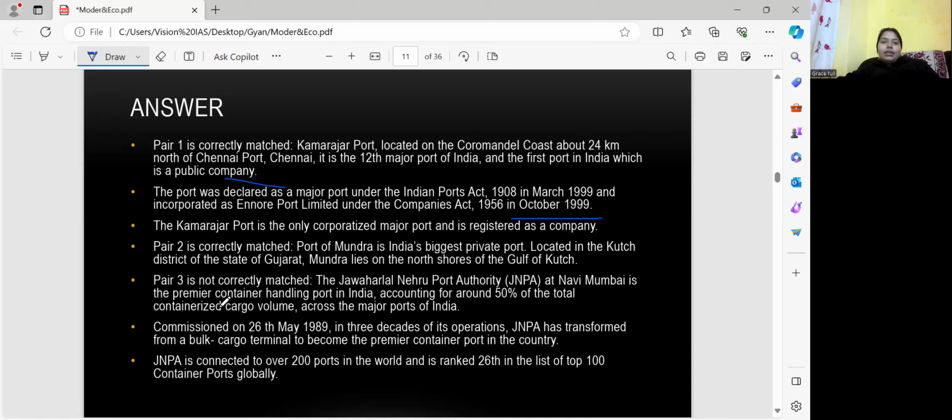Okay. But the third pair is not correctly matched, the Visakhapatnam one, because the Jawaharlal Nehru Port Authority, that is JNPA, at Navi Mumbai is a premier container handling port in India, accounting for around 50% of the total containerized cargo volume across the major ports of India.